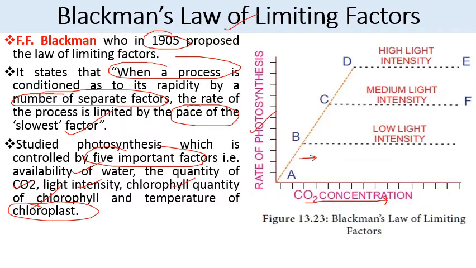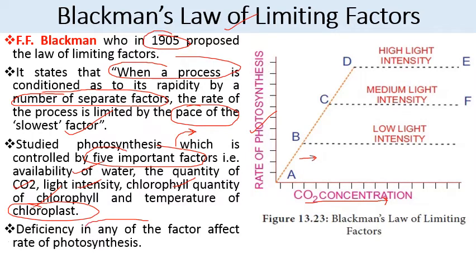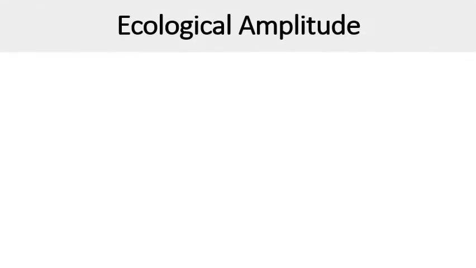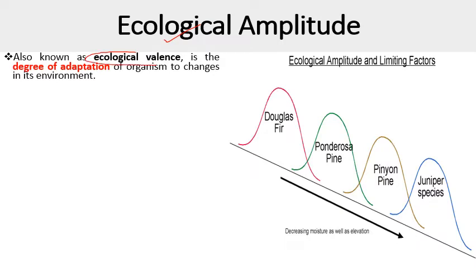So if out of these 5 factors, any factor which is present at the lowest amount or lowest quantity, that can influence or lower the rate of photosynthesis and act as limiting factor. So deficiency in any of the factor can affect the rate of photosynthesis, and that becomes the limiting factor. Next comes ecological amplitude. So it is also known as ecological valence, and it also denotes the degree of adaptation of organism to its changing environment.